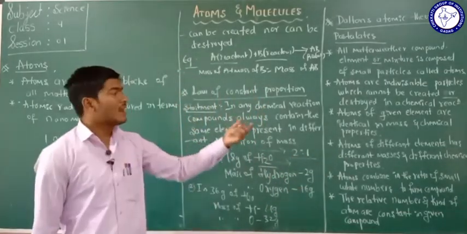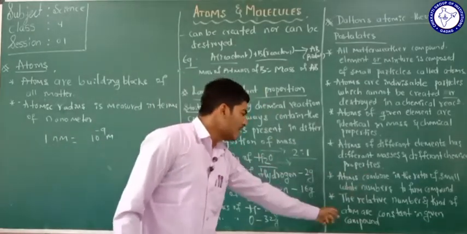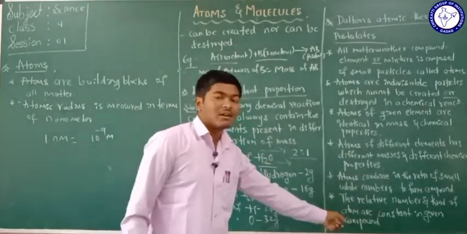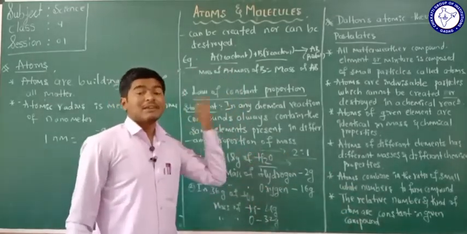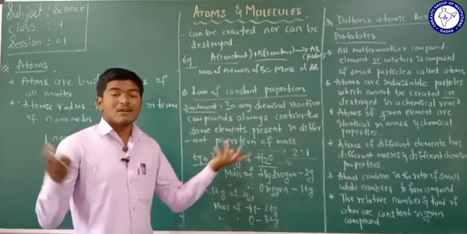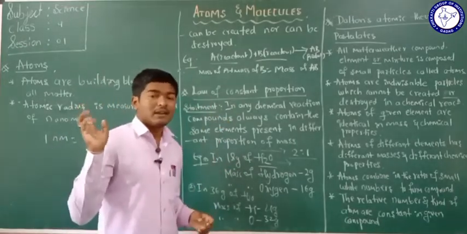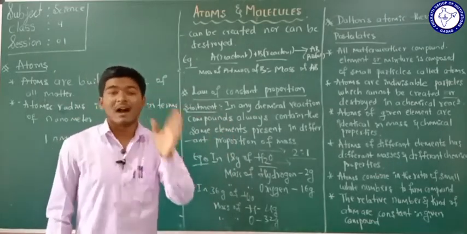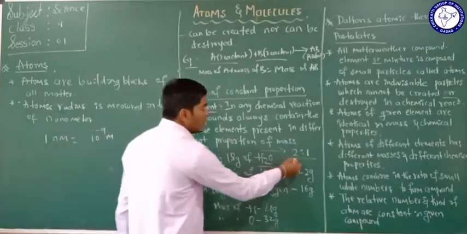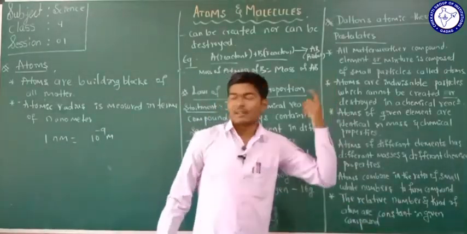So that is the last postulate of Dalton's theory: the relative number and kind of atoms are constant in a given compound, and the type of the elements is also constant in a given compound. If you take 1000 liters or 10,000 liters of water, the ratio of the elements present in that compound is always constant, that is, 2:1. That is the last postulate of Dalton's atomic theory.